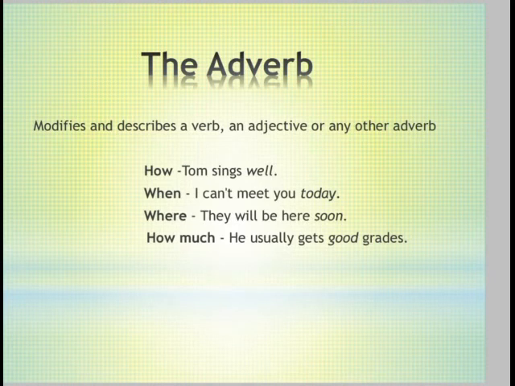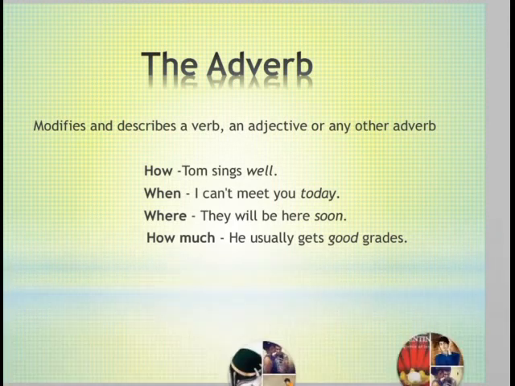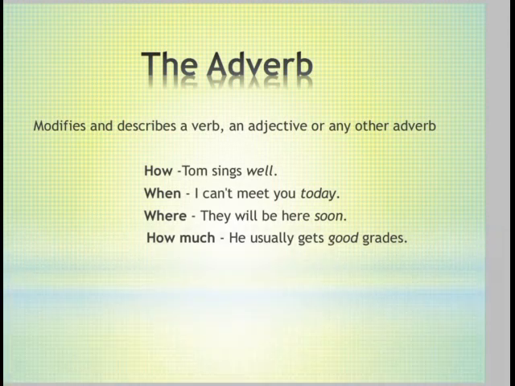The adverb. Adverb modifies or describes a verb, an adjective, and another adverb. जो भी छोटी सी तब्दीली, changes, modifications लाते हैं verb, adjective or another adverb में, that is known as adverb. How, for example, Tom sings well. So well is an adverb of manner.